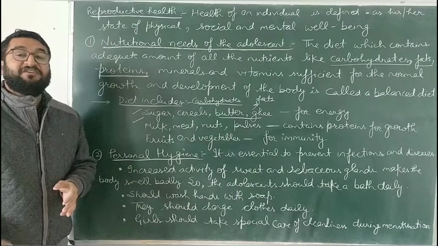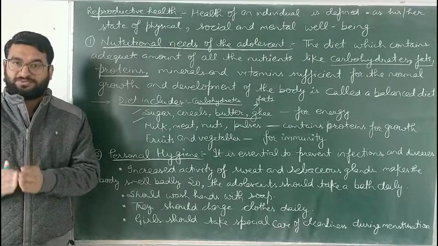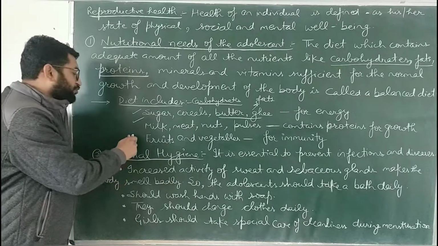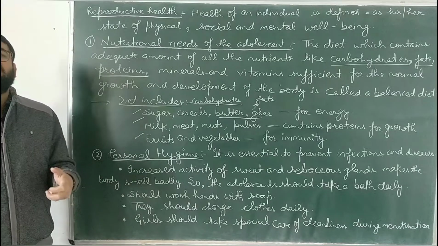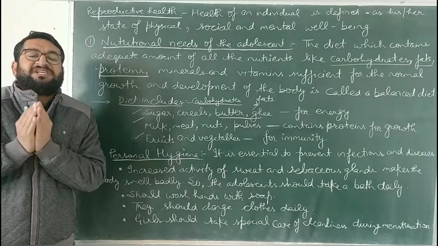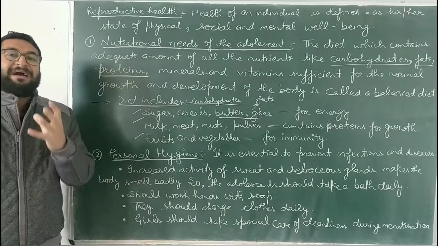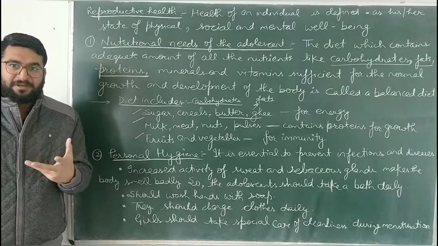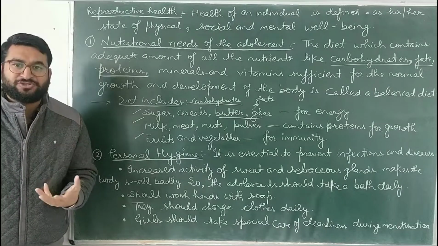And proteins are required for the growth of the muscles and the bones, for the development of bones and the muscles. Next, fruits and vegetables. They provide us the minerals and vitamins, and vitamins and minerals are essential to provide immunity. And by that immunity, our immune system is capable to fight against the foreign pathogens or the diseases.